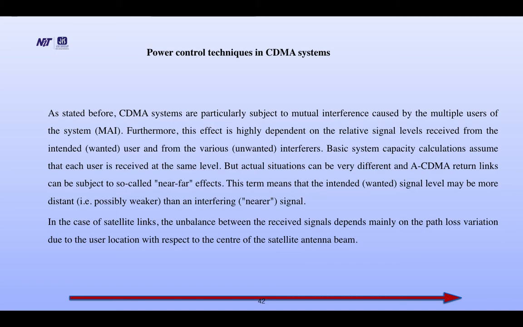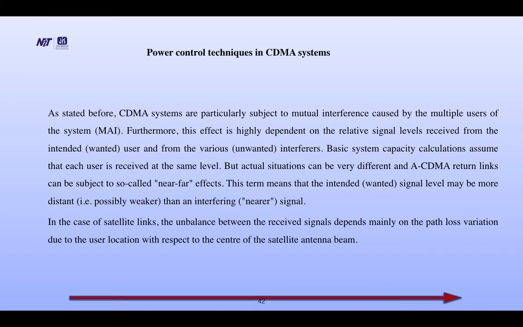Power control techniques in CDMA systems. As stated before, CDMA systems are particularly subject to mutual interference caused by the multiple users of the system, MAI. Furthermore, this effect is highly dependent on the relative signal levels received from the intended user and from the various interferers.